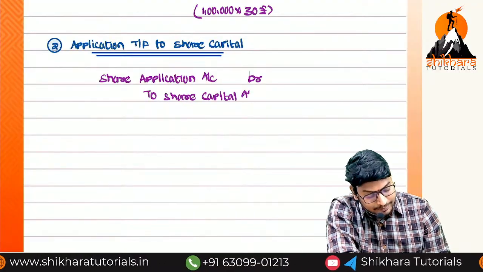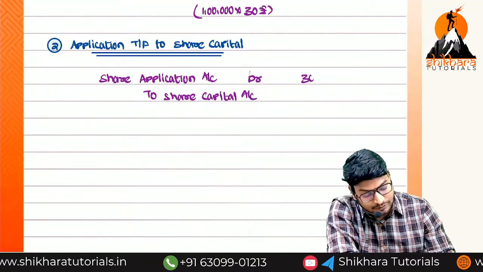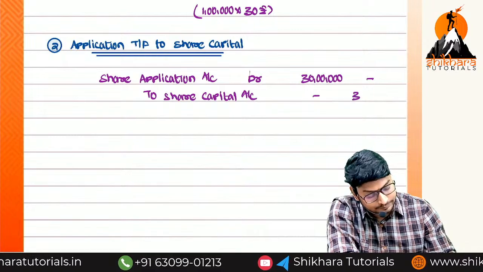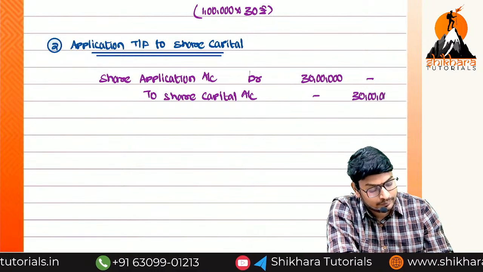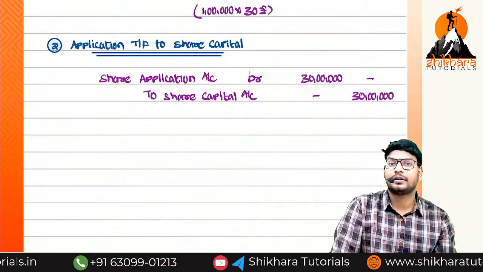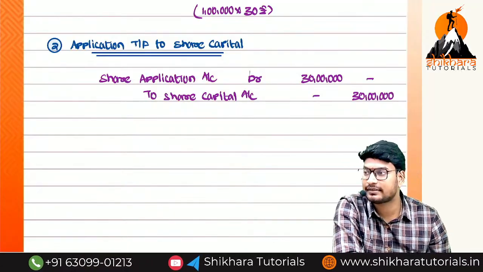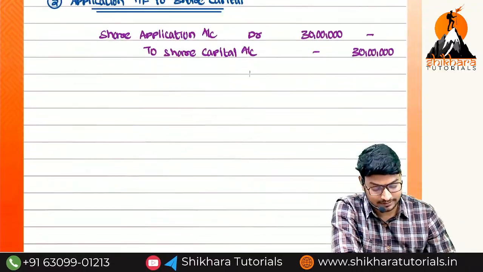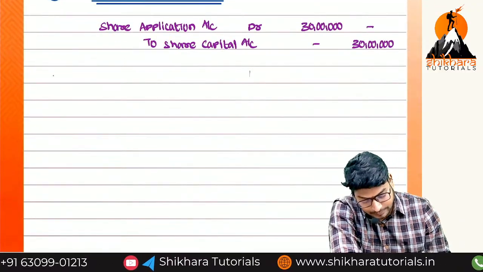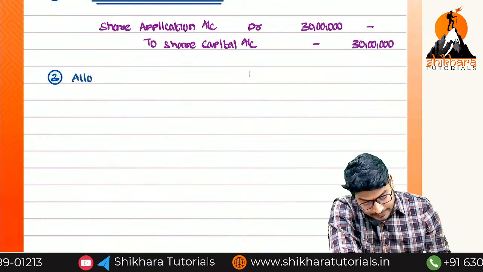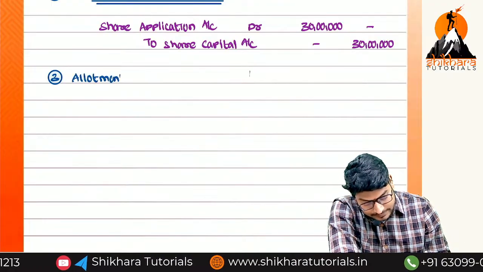To share capital account, how much? The same amount, 30 lakhs. What is the next installment? Allotment. All the share money we have received, or any calls in arrears, are there. All the money we have received. So put the heading third one: allotment money receivable.